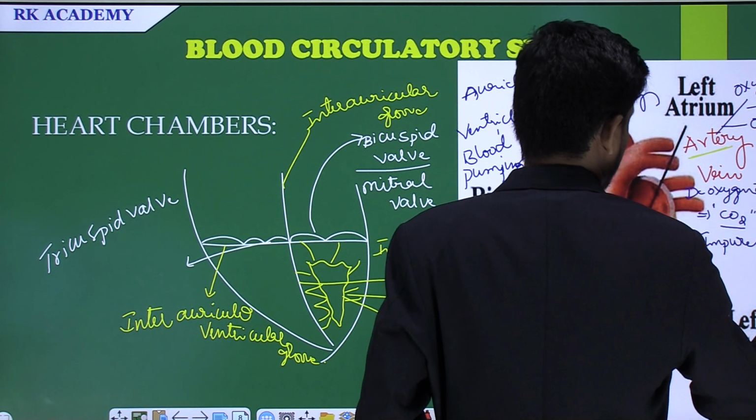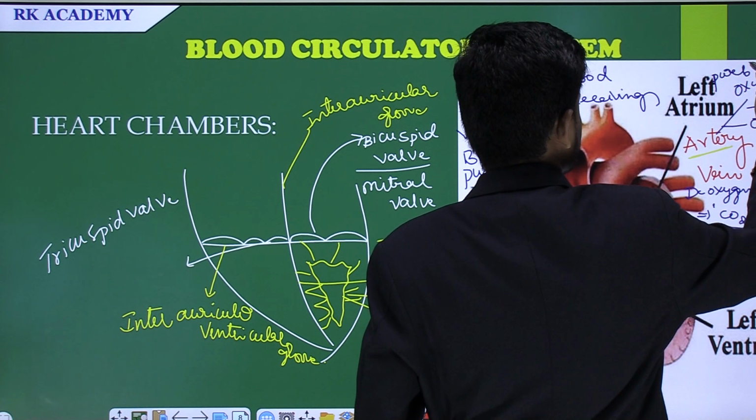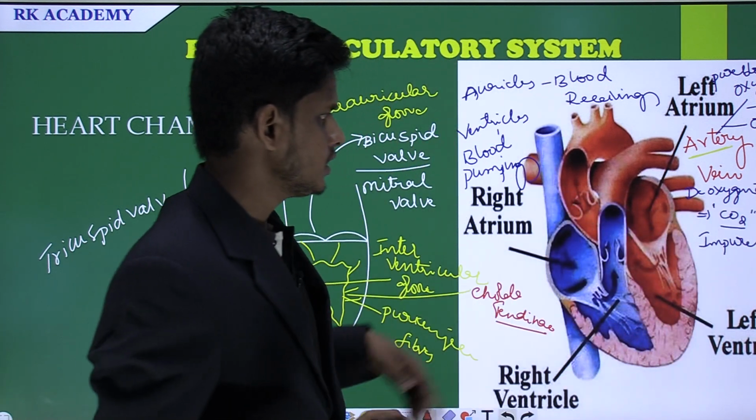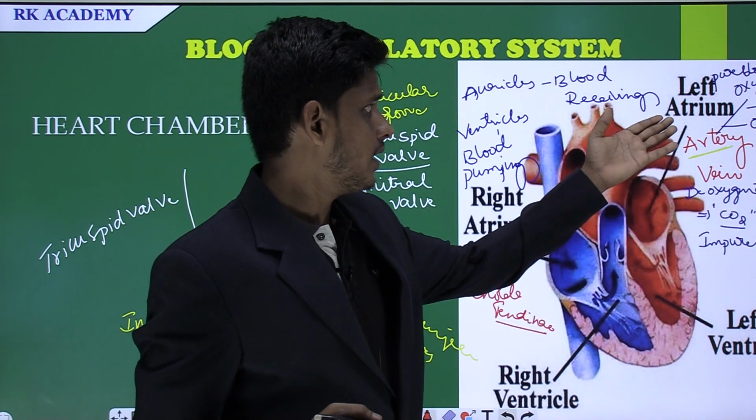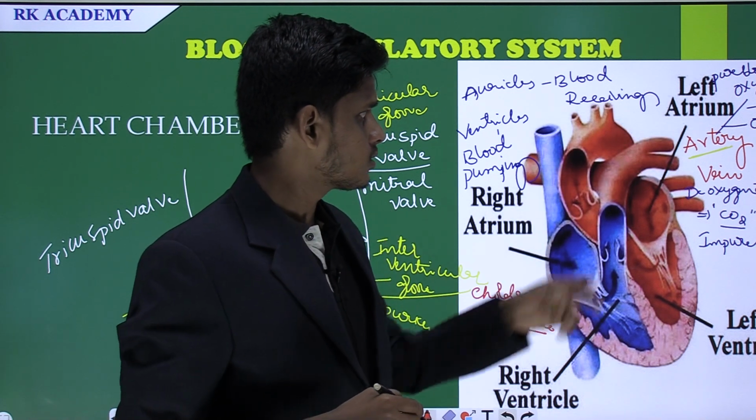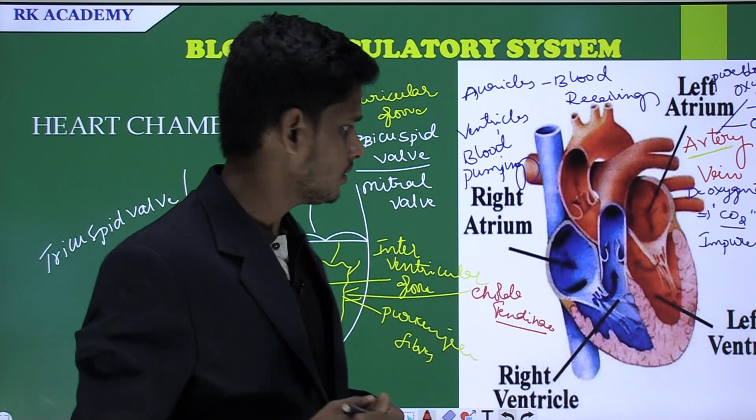Impure blood. Where it is the pure blood. It is the pure blood. It is the impure blood, where the blood is mixed up with carbon dioxide, and here the blood is mixed up with oxygen. And this is the function of the artery, and this is the function of the vein. And one more significance is there.